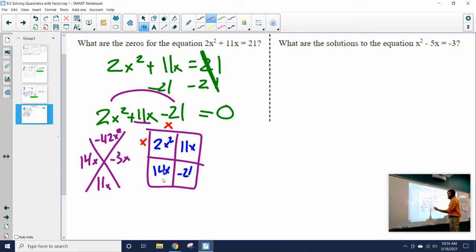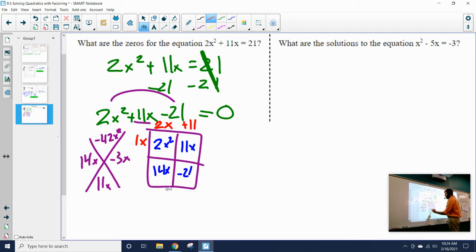Well, if I think about it, this row has even numbers. This row does not. 11 is not divisible by 2. So I know 2 needs to go in my numerator because 14 is divisible by 2. So this is just going to stay 1x. Well, 1x times what becomes 11x? Well, 1x times 11, so that's going to be a plus 11.